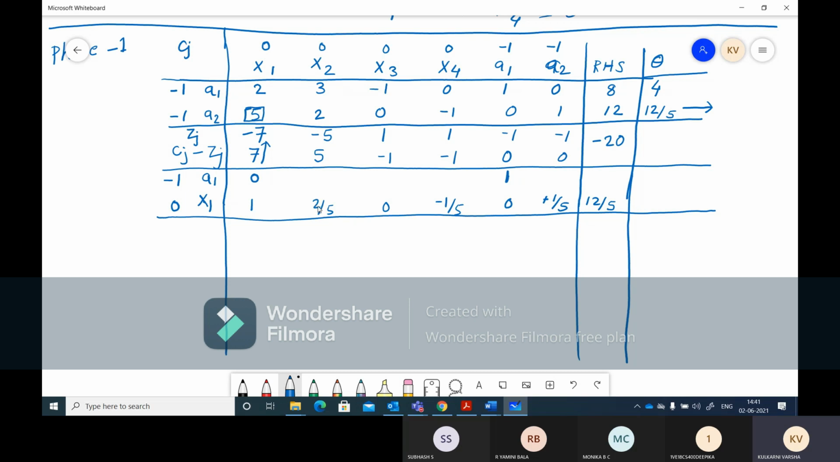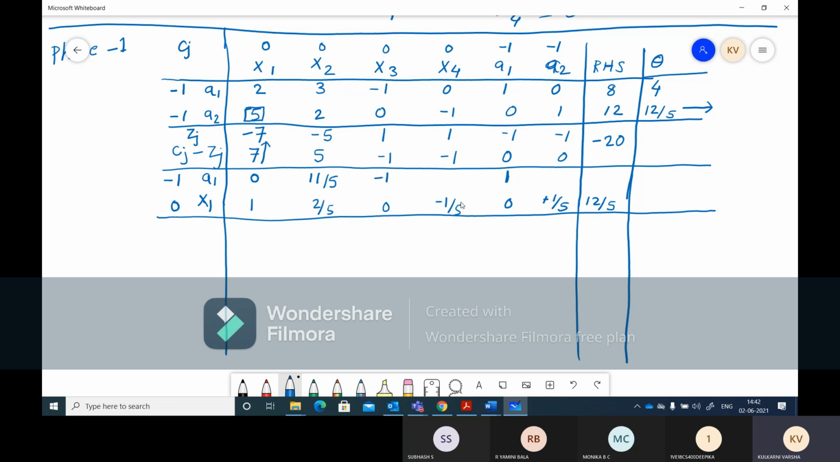So multiply this by 2. So we'll get 4 by 5, and subtract that 4 by 5 from the old 3. So 3 minus 4 by 5. If we do 3 minus 4 by 5, we'll get 11 by 5. Same thing, multiply this 0 by 2 and subtract it from -1. So we'll get -1.